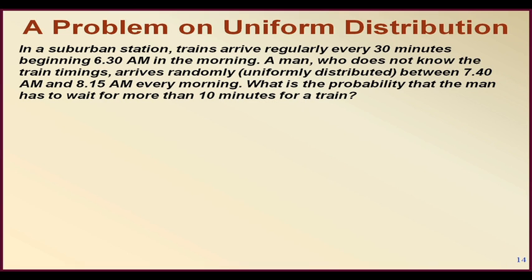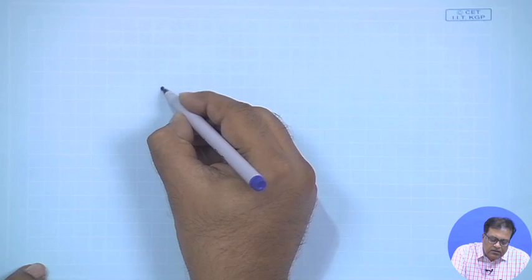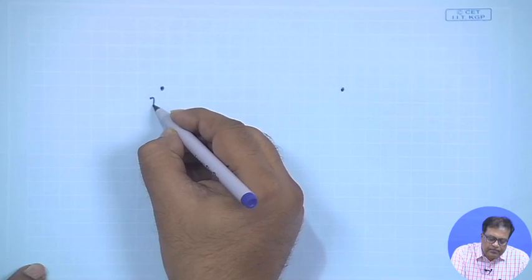In a suburban station, trains arrive regularly every 30 minutes beginning 6:30 am in the morning. A man who does not know the train timings arrives randomly, uniformly distributed between 7:40 am and 8:15 am every morning. Right? So, what is the probability the man has to wait for more than 10 minutes for a train? Is it all right? So, here it is a very simple analysis, but really we have to understand this very clearly.